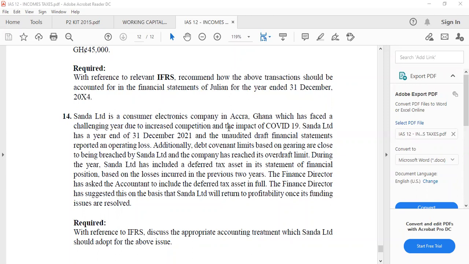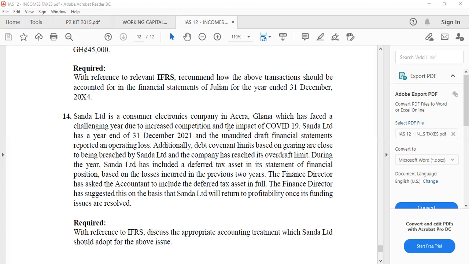The first question is, must the deferred tax relating to the operating losses be recognized in full? Yes, only if they can make profits up to the level of the operating loss that they are currently having, isn't it?